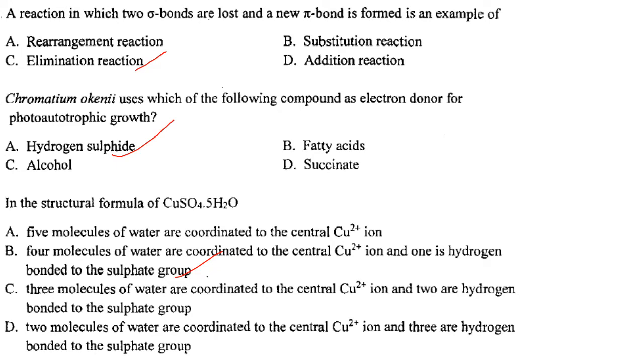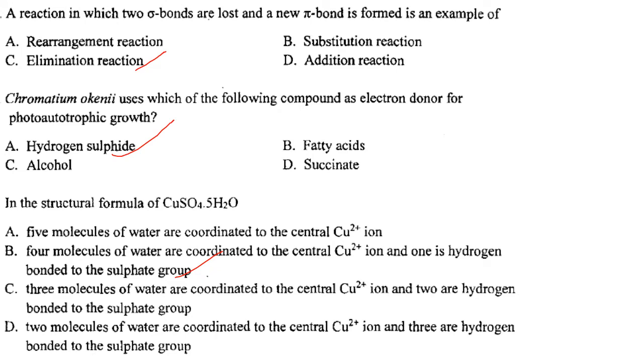So Chromatium okenii is a purple sulfur bacteria and uses hydrogen sulfide. Answer is option A. Then in the structural formula of CuSO4.5H2O, four molecules of water are coordinated to the central Cu2+ ion and one is hydrogen bonded to the sulfate group.